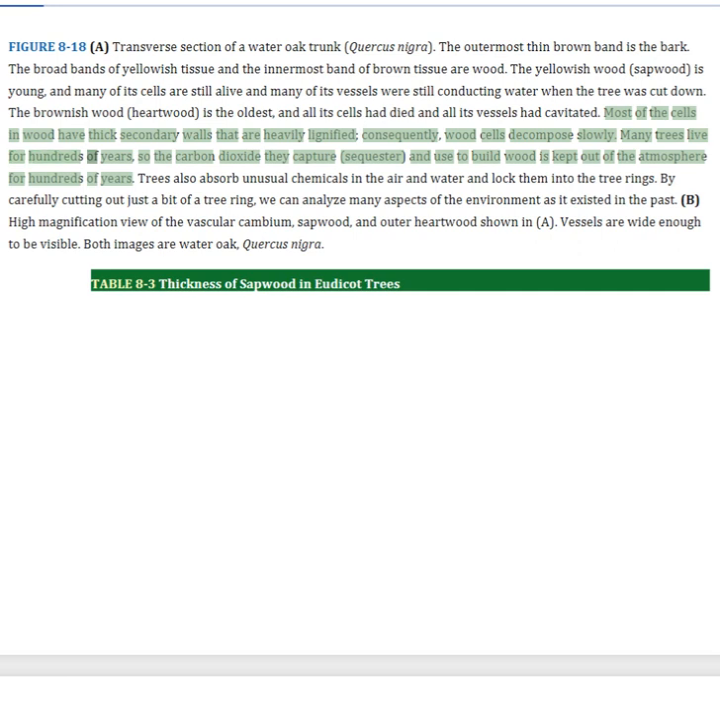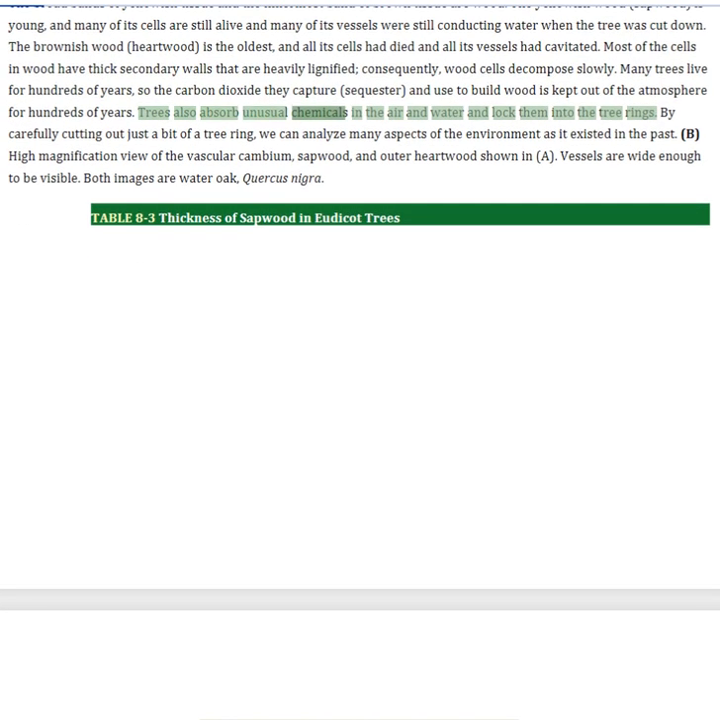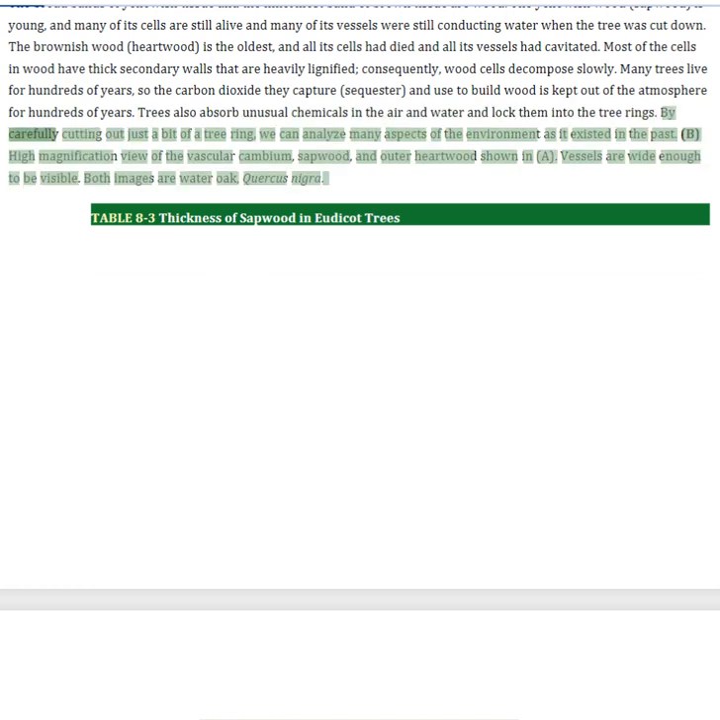Many trees live for hundreds of years, so the carbon dioxide they capture and use to build wood is kept out of the atmosphere for hundreds of years. Trees also absorb unusual chemicals in the air and water and lock them into the tree rings. By carefully cutting out just a bit of a tree ring, we can analyze many aspects of the environment as it existed in the past. High magnification view of the vascular cambium, sapwood, and outer heartwood shown in the previous figure. Vessels are wide enough to be visible. Both images are water oak, Quercus nigra.